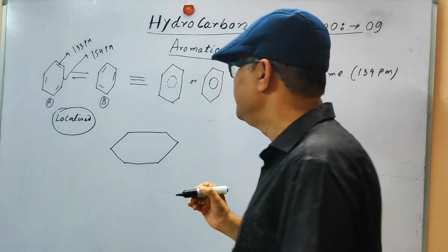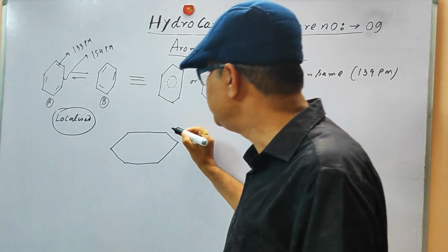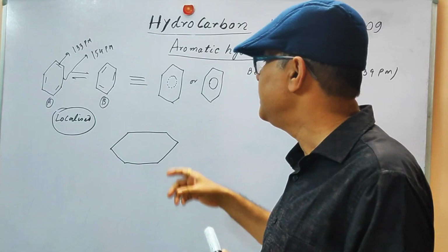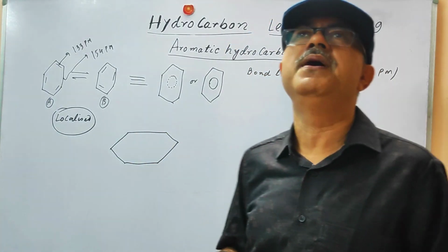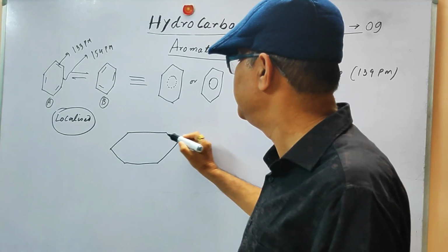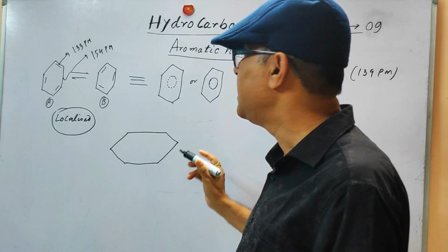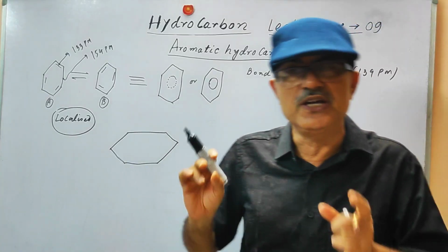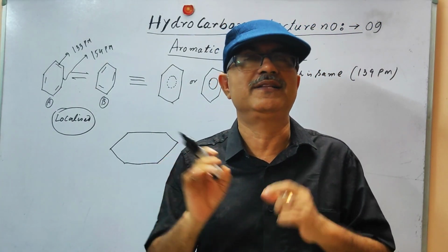Here you can see this benzene ring. A very important thing is that there are 6 carbon atoms in the benzene, and each is sp2 hybridized, with 3 hybridized sp2 orbitals.